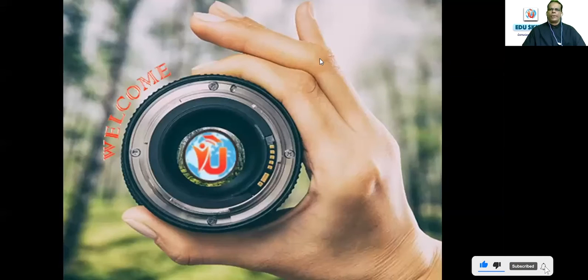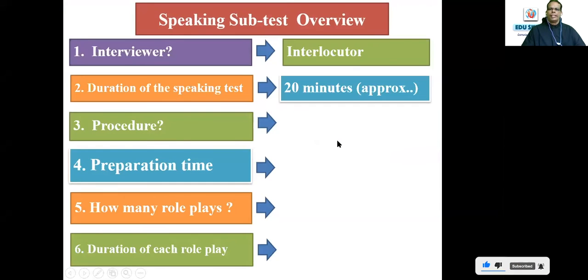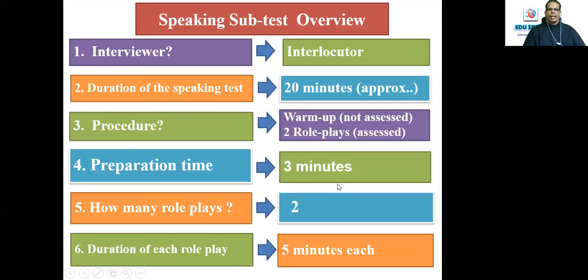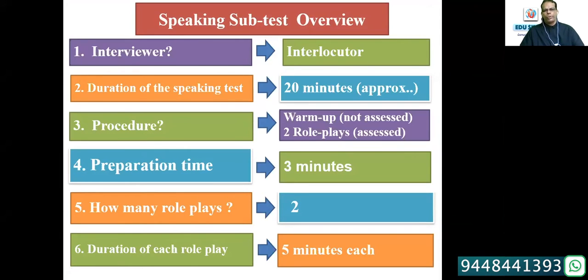Let me know whether you can see my screen. Yes, Father. This one is just for a glance. I've dealt with it in the previous class. The interlocutor is the interviewer, and there is an assessor over there. Duration of the speaking test is approximately 20 minutes in total. Procedure: you have a warm-up, which is not assessed, then 2 role plays, assessed, with preparation time of 3 minutes. Duration of each role play is 5 minutes.